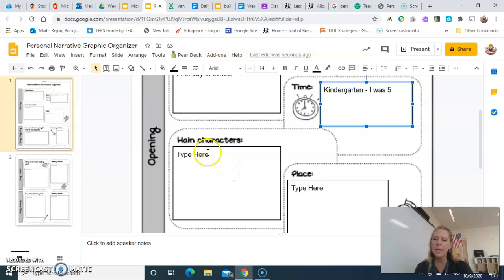Then I'm going to think about the main characters. Now this is a personal narrative, so the characters are people that were involved in this moment that I'm going to write about. So the main characters are myself, my teacher, and her name was Miss Grant. I remember her name. And other students. Can't remember their names now because it's been a long time since I was 5, but I may make up a name later on. Place. Well, it took place at Rusk Elementary School.